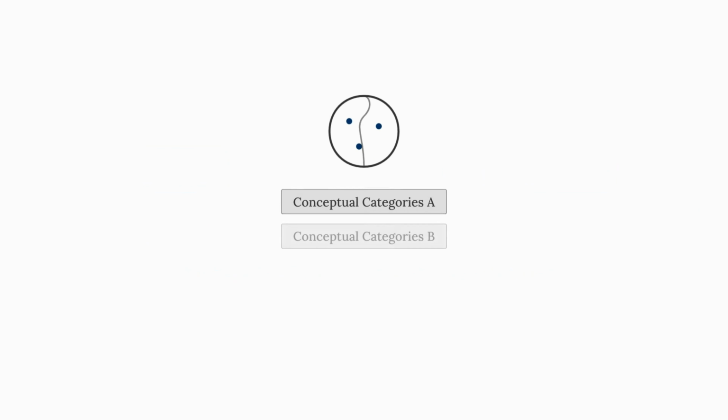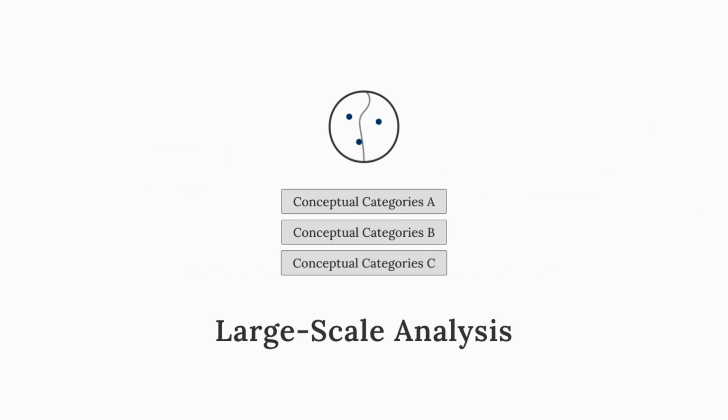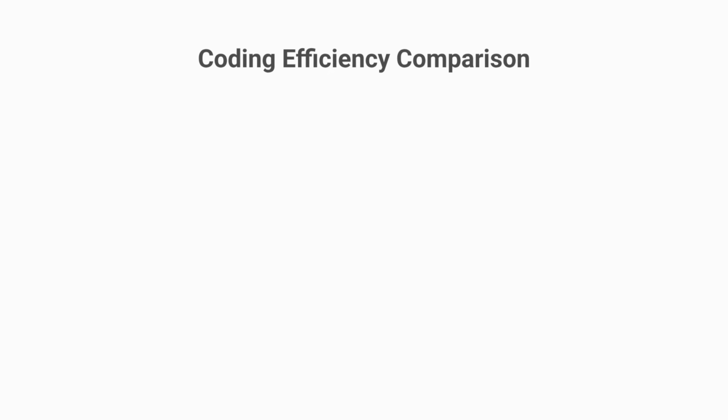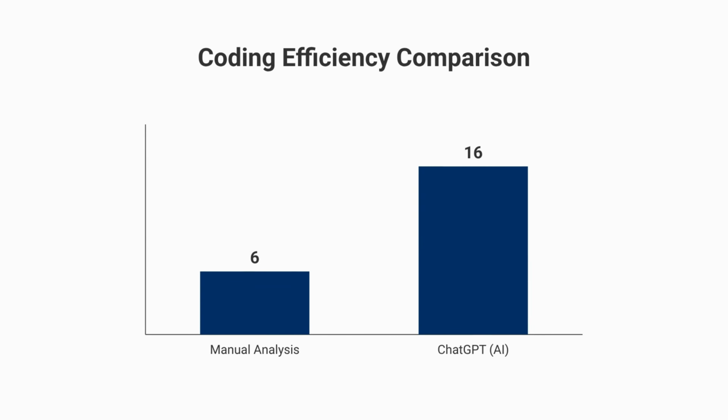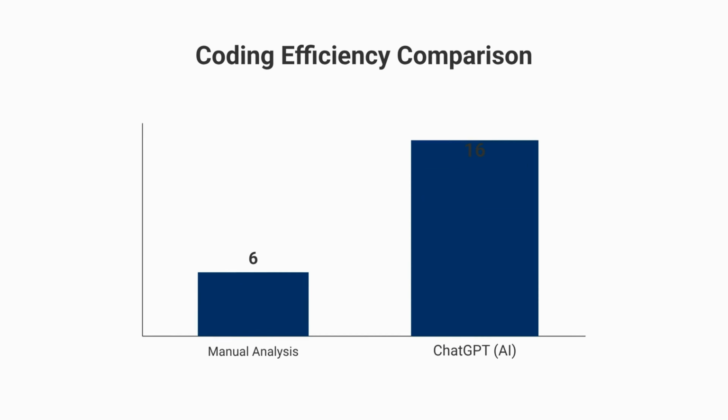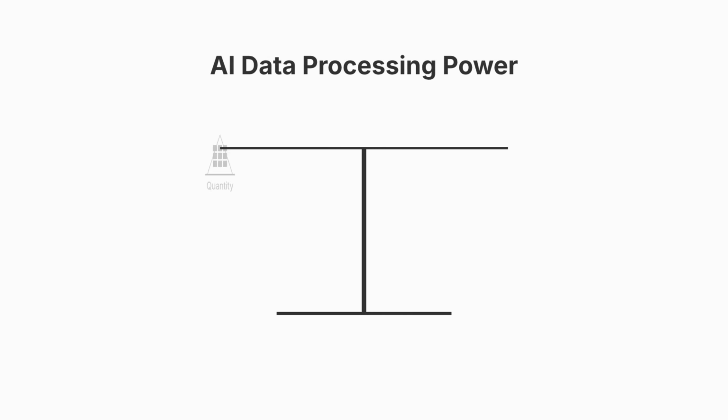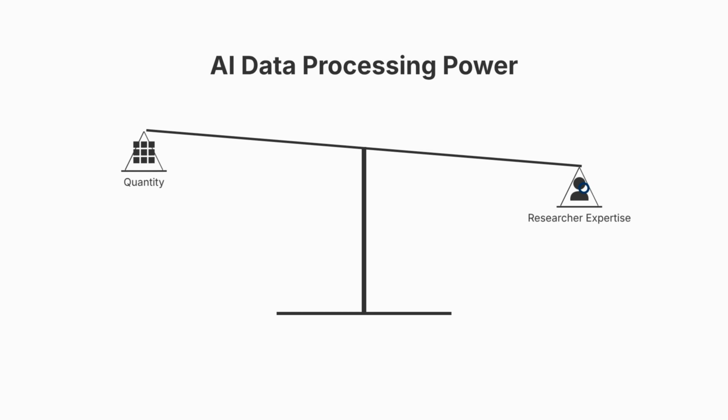One of the major advantages of AI-assisted coding is that AI can analyze large numbers of quotations and keywords simultaneously. In our 2025 study, ChatGPT generated a larger number of codes than those developed manually. For example, ChatGPT generated 16 codes, whereas the manual analysis generated 6 codes. This does not mean that AI-generated coding is automatically superior.